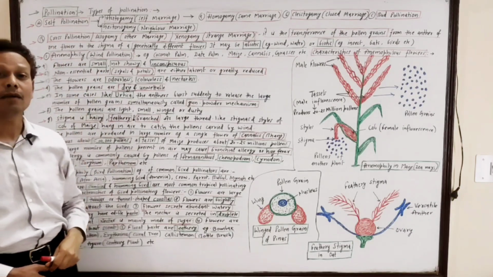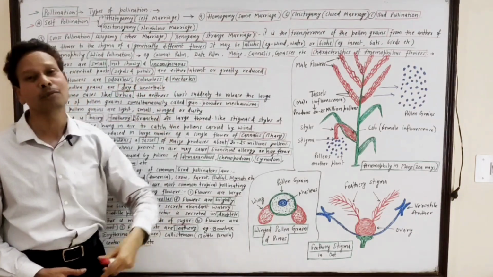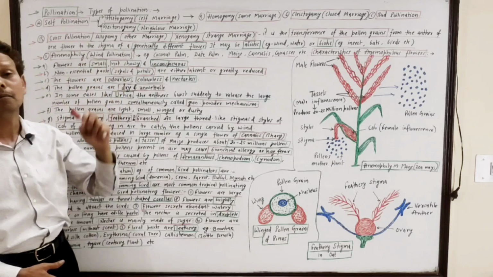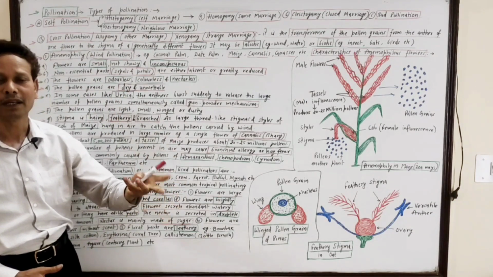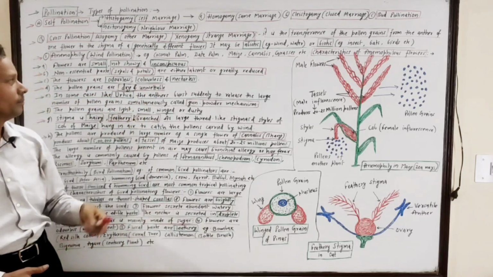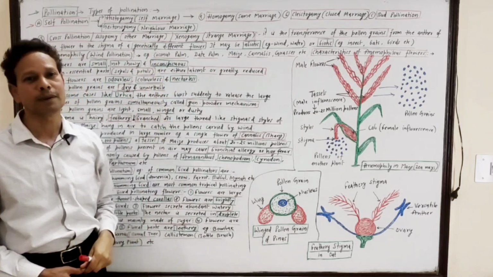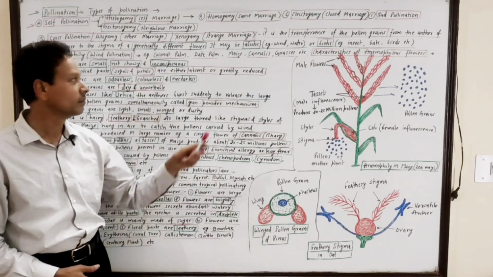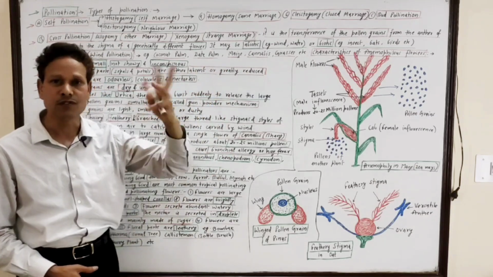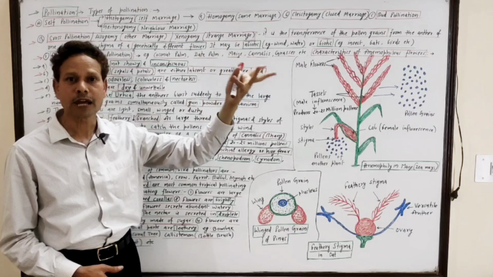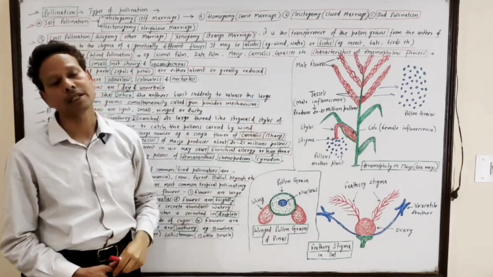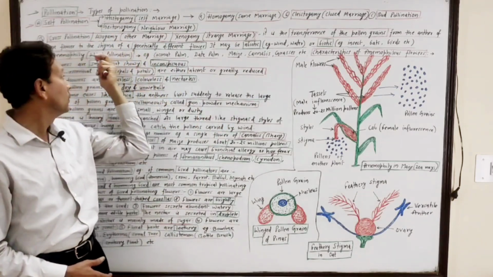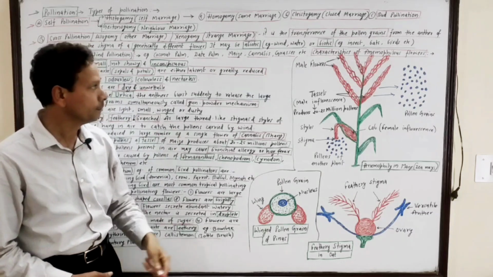First one is anemophily. Dear students, as the name indicates, the pollination occurs by wind. So it is wind pollination: anemophily, wind pollination, wind lover. Common examples of plants in which wind pollination is reported: coconut palm, date palm, maize, Cannabis sativa, that is bhang, and most of the grasses.